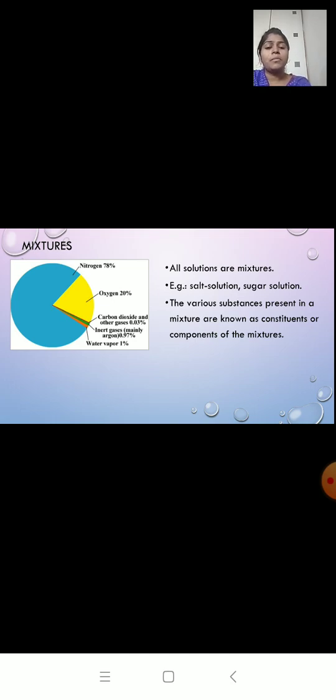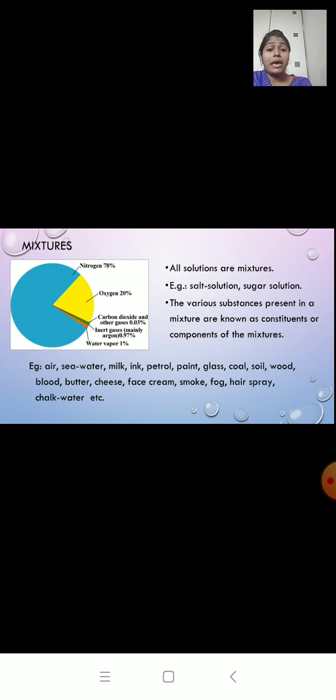Some common examples of mixtures are air, seawater, milk, ink, petrol, paint, glass, coal, soil, wood, blood, butter, cheese, face cream, hair cream, smoke, fog, hairspray, chalk water, oil in water, sand in water.